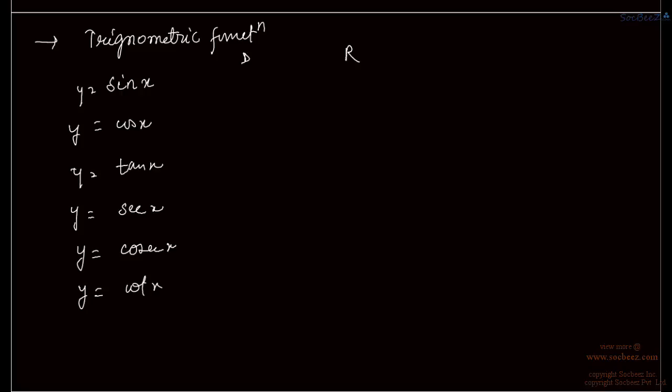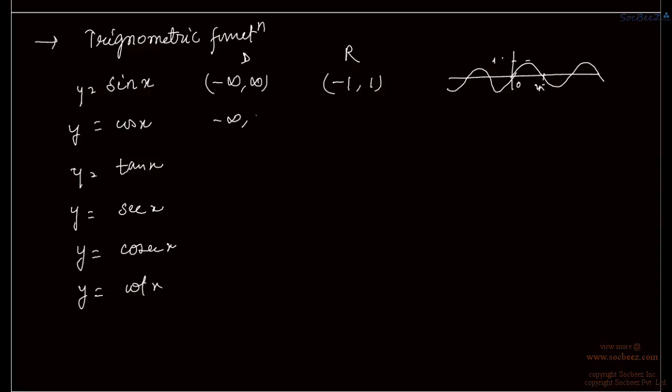So y is equal to sin x: domain is minus infinity to plus infinity, and range is minus 1 to 1. And the graph of y equal to sin x is something like this. This is 0, this is 2 pi, and the maximum occurs at pi by 2. This is 1 and this is minus 1. Similarly for cos x, domain is minus infinity to infinity and range is the same as sin x, that is minus 1 to 1.